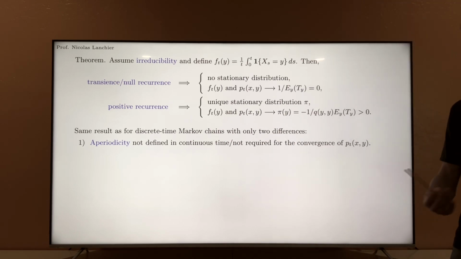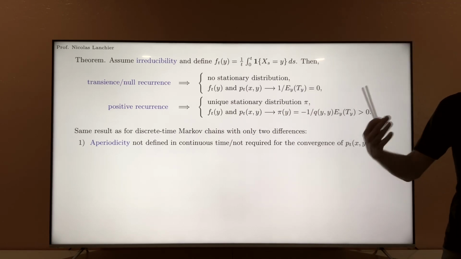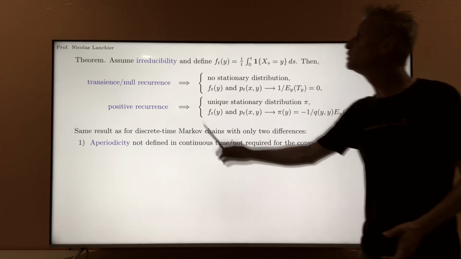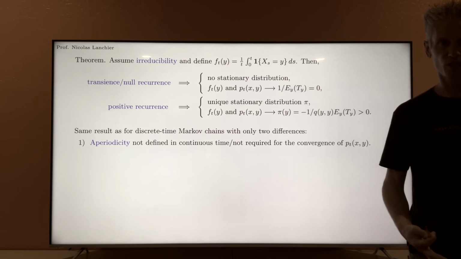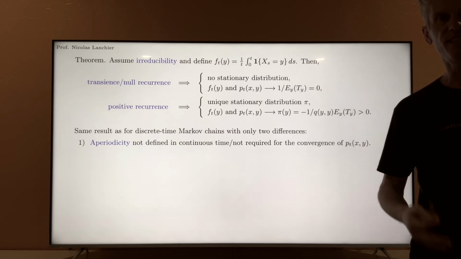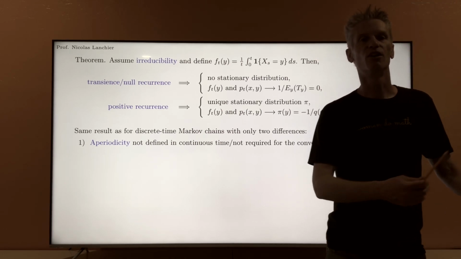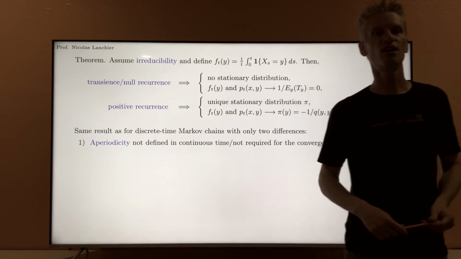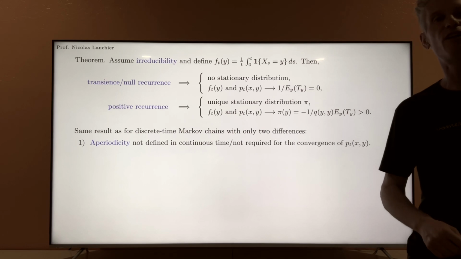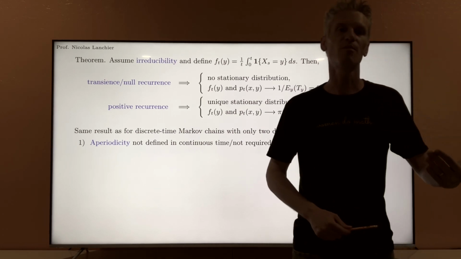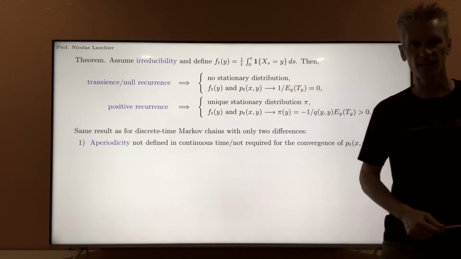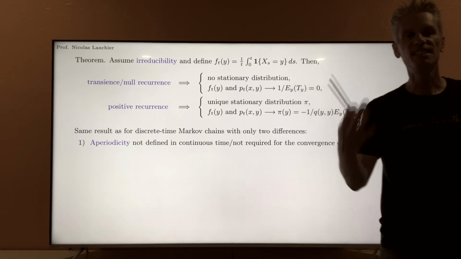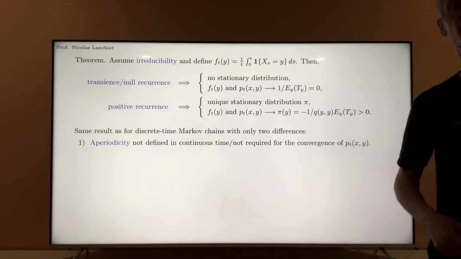In fact, we can prove that the epsilon skeleton is always, for all epsilon positive, aperiodic. We do not need any extra assumption on the continuous time Markov chain. So in this sense, studying a continuous time Markov chain is a little bit easier than a discrete time Markov chain, even if the concept of continuous time Markov chain is more difficult to conceptualize, because this notion of aperiodicity disappears. This simplifies things a lot.